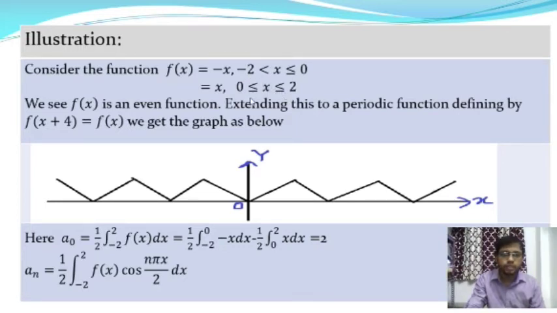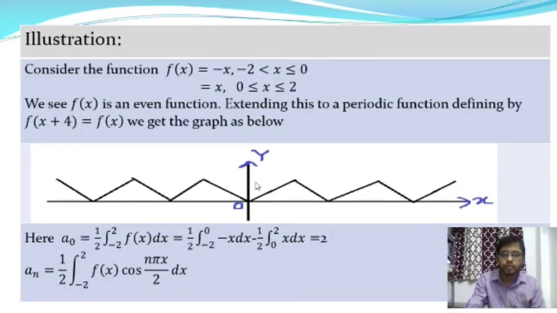So we see the function f of x is an even function, and we extend this function to a periodic function, defined by f of x plus 4 is equal to f of x. So the function f of x is a periodic function in the interval -2 to +2 and the period is 4. So we get the graph as below.